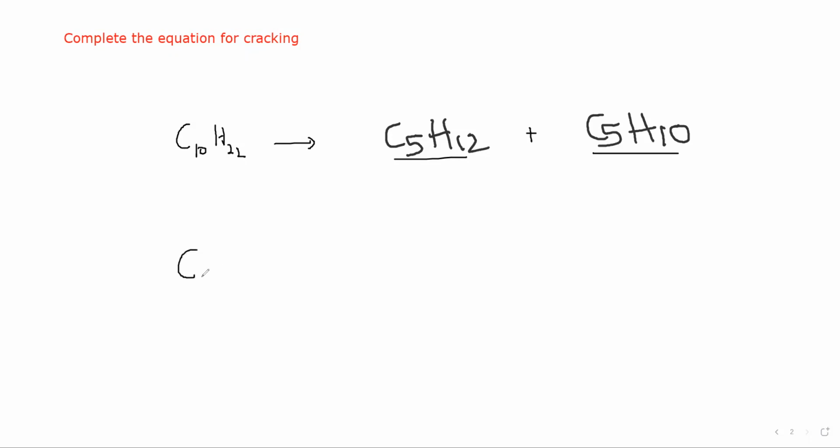When one of the products is given, example, it is given C8H18, and one of the products is given as 2 C2H4. What will be here?